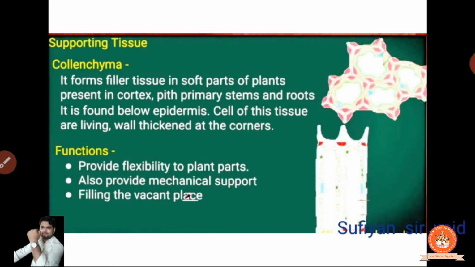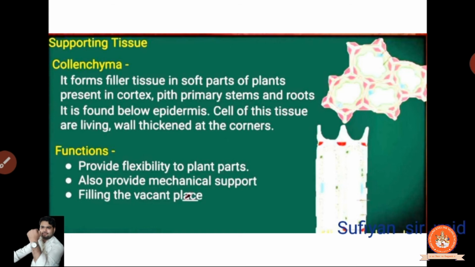Now collenchyma, an amazing thing that you had seen in Bahubali also, Bahubali 2. Okay, what is that? It forms filler tissues in soft parts of the plant, present in the cortex, primary stems, and roots. It is found below the epidermis. Cells of these tissues are living, with walls thickened at the corners. Clear? So it is filled in for soft tissues. If they find that the tissues are soft, they go and fill it over there.